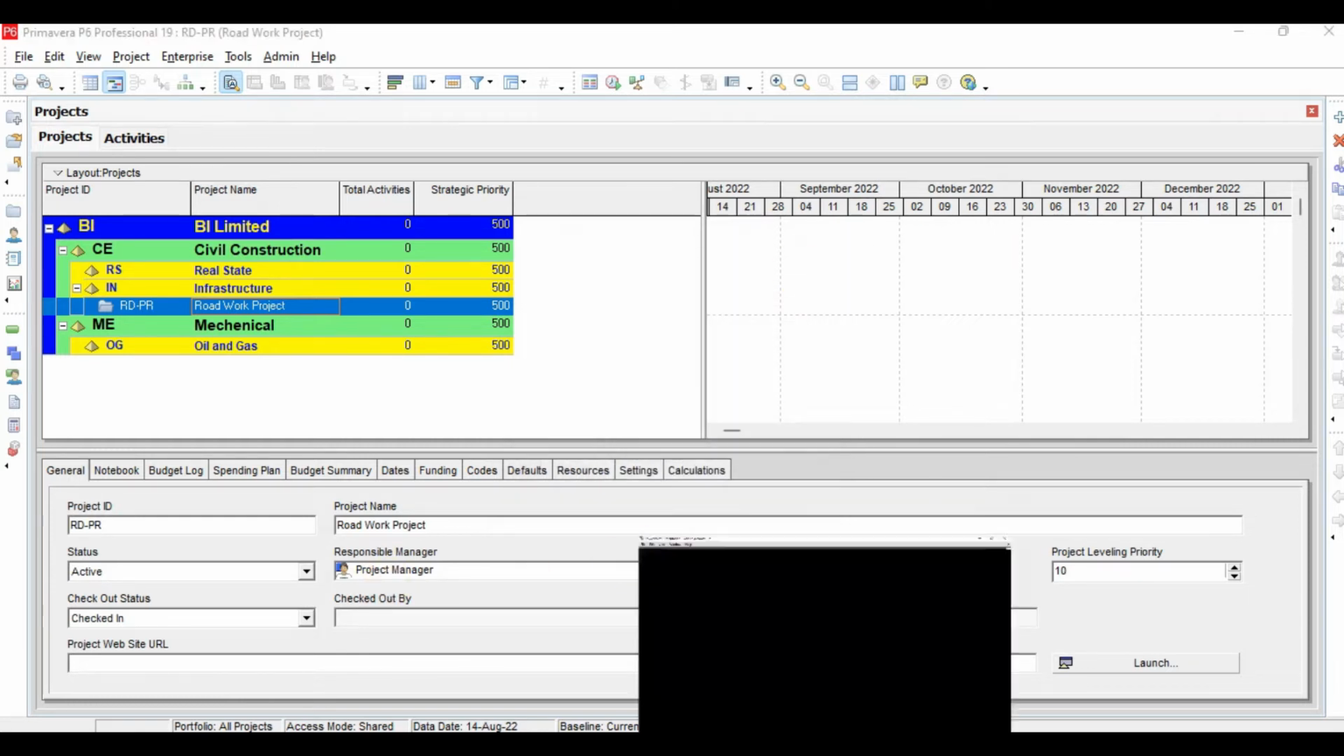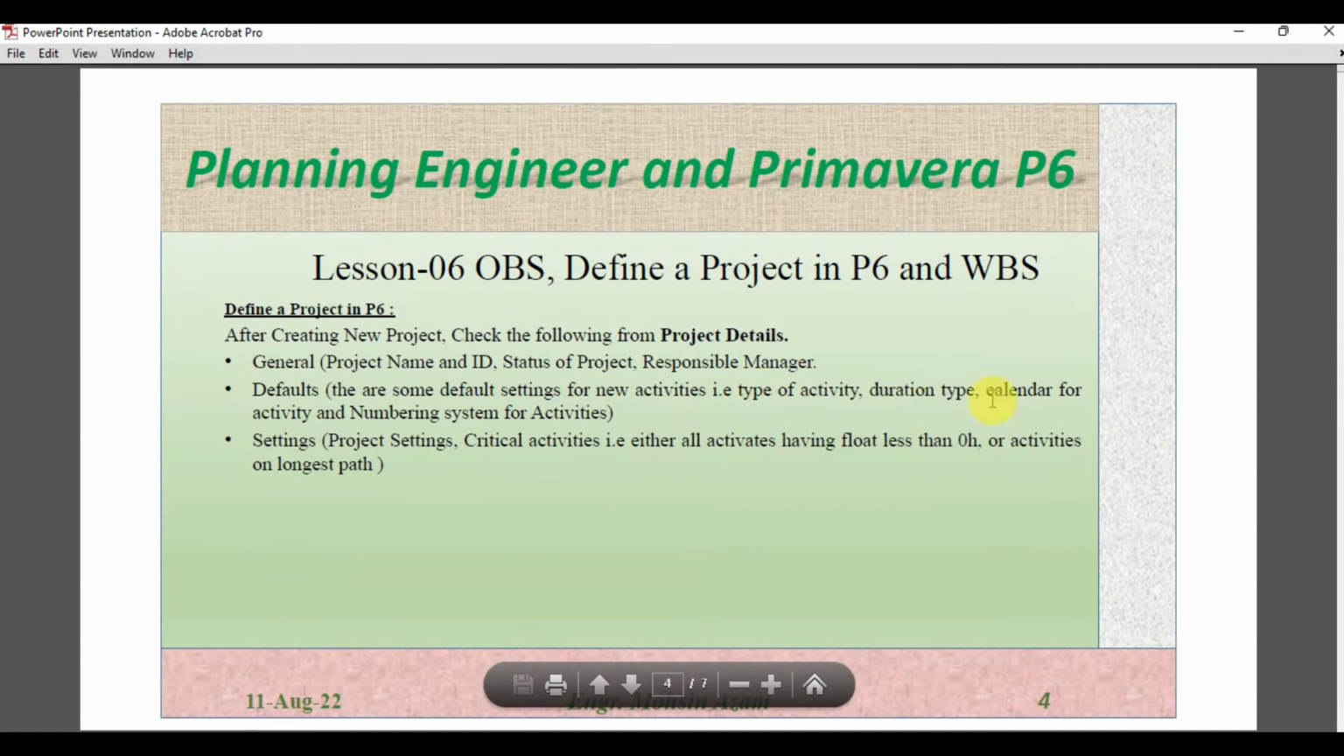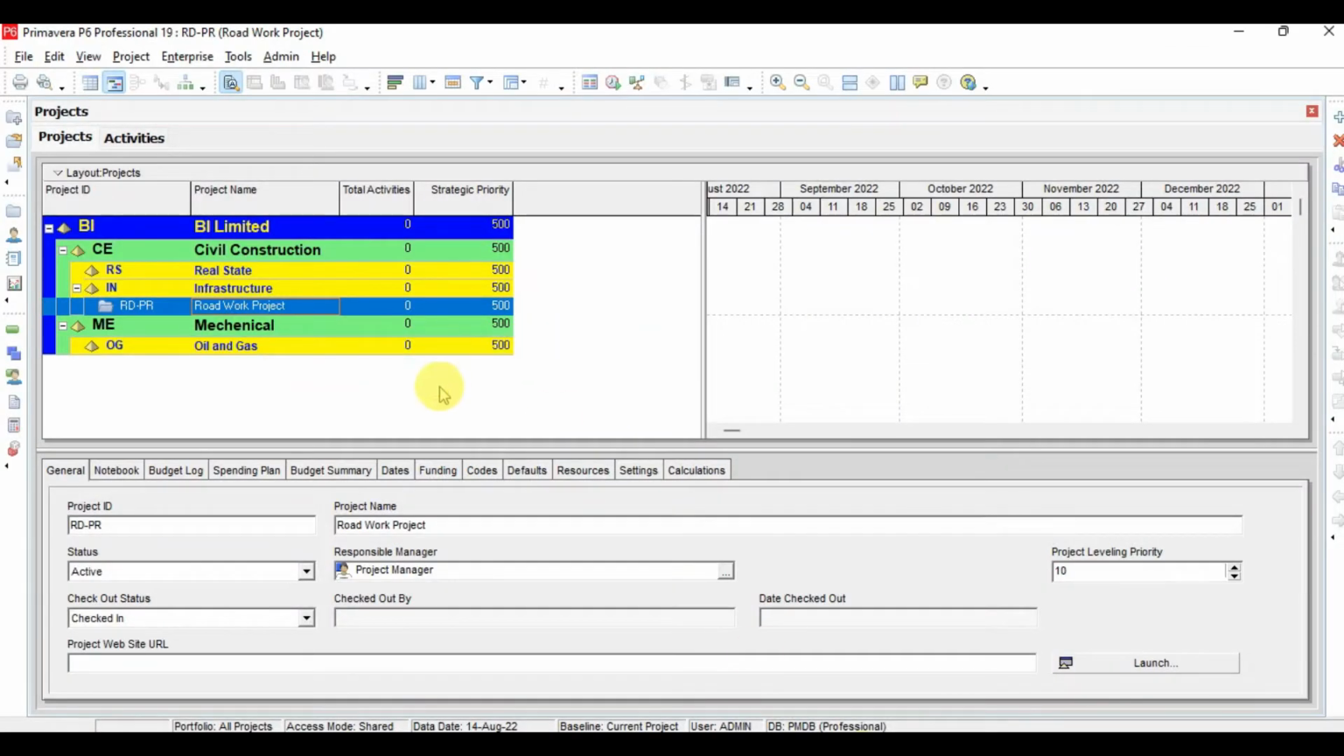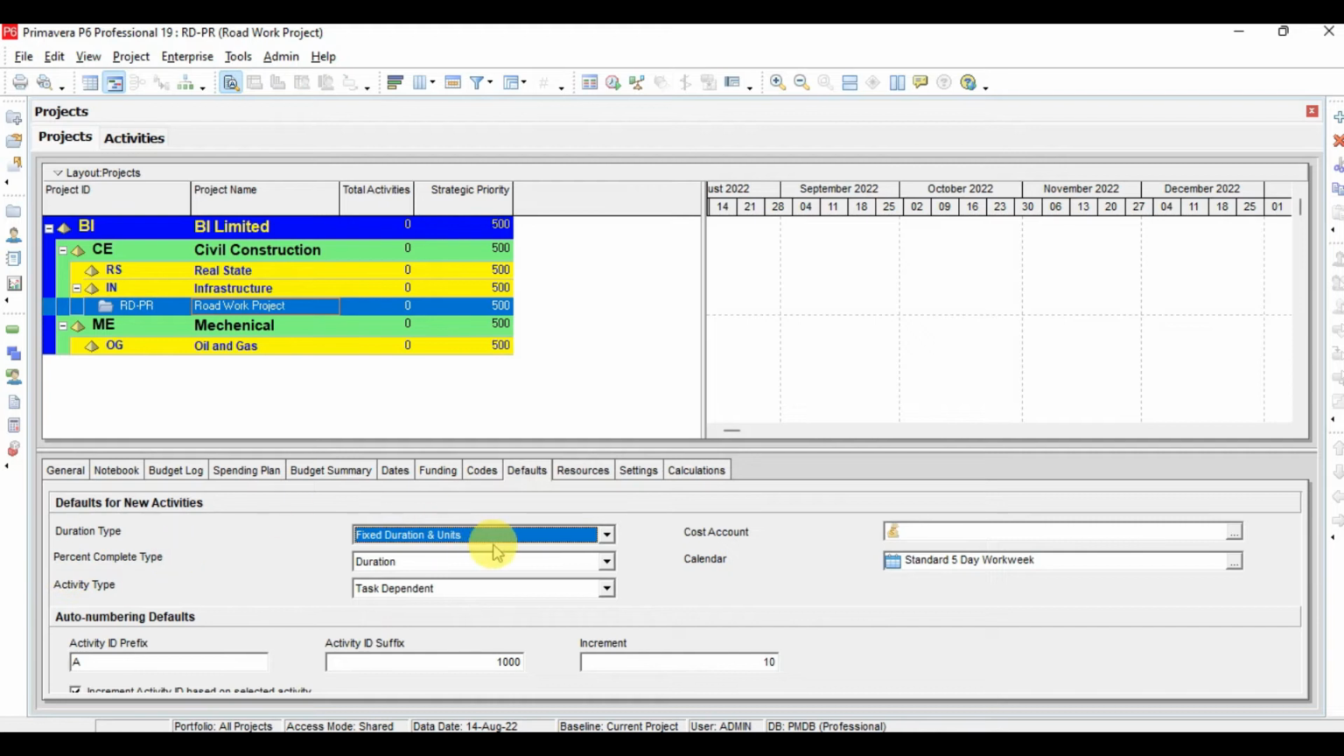And what else we can witness? Okay, from the defaults there are some default settings for the new project, i.e. the type of activity, duration type, calendar for the activity, and numbering system for the activity. So here from the defaults we have duration type, which is fixed duration and units. There are different other types, these we will discuss later on, but you can change this from here. We have percent complete, which is duration, and activity type also. These all we will discuss later on, but you can change from here.